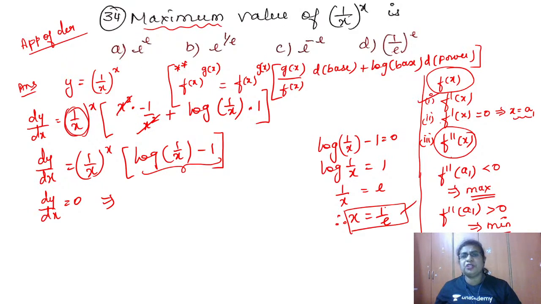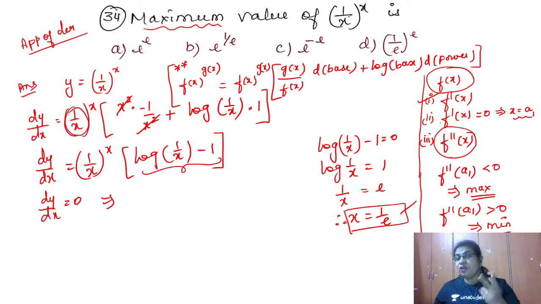So what I have to do is find the second derivative and substitute x is equal to 1 by e, and check whether I'm getting an answer less than 0. Okay, I'm still getting a maximum there. But the value is what I have to find in the question, isn't it? So directly substitute the critical point, because you have only one critical point.